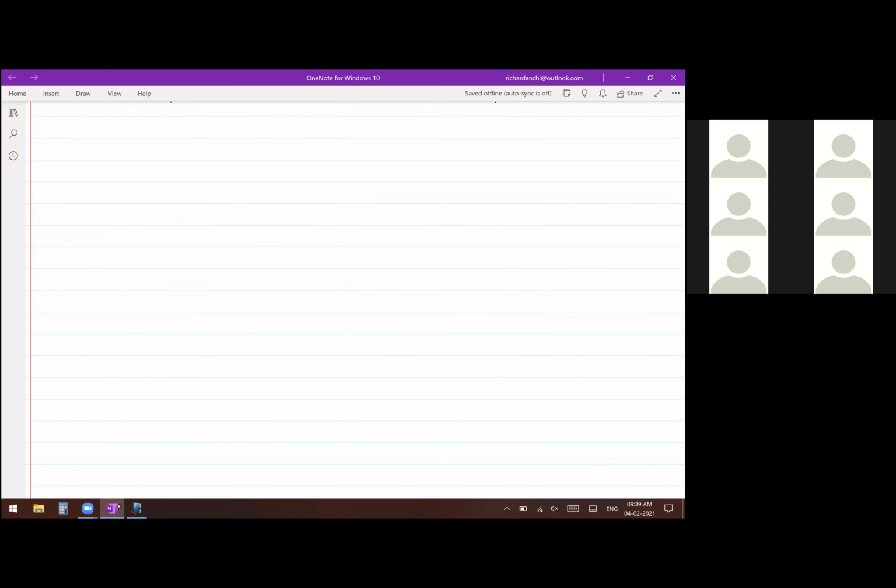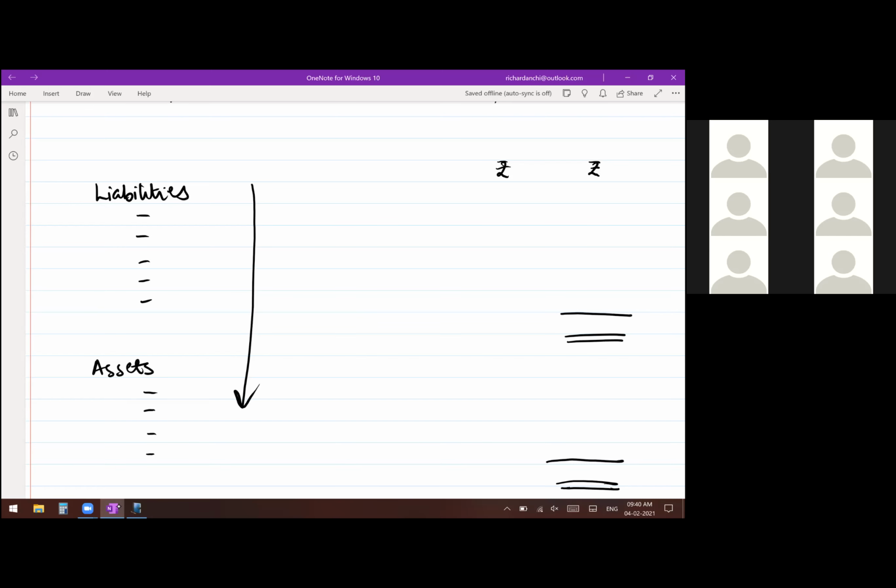So if I have to draw, it will be a very simple format. Okay, there will be two columns, as usual, inner column and outer column. You will have your liabilities starting on top. Write all of the liabilities one below the other. And then you will have your assets. Write all of them one below the other. And that's how you will tally your balance sheet this way. This is known as the vertical format. Okay, liabilities, assets written one below the other. And compulsorily, companies in India have to prepare this type of balance sheet. This is known as the vertical form.